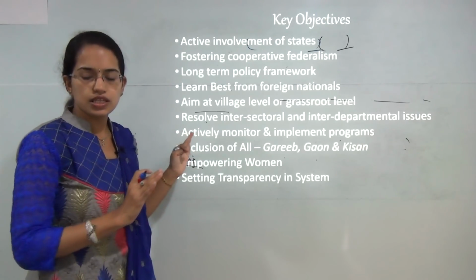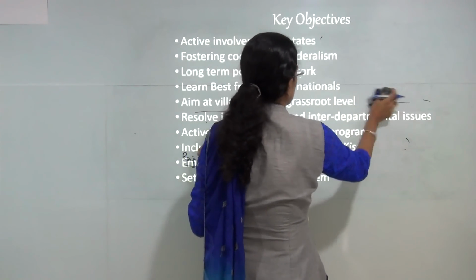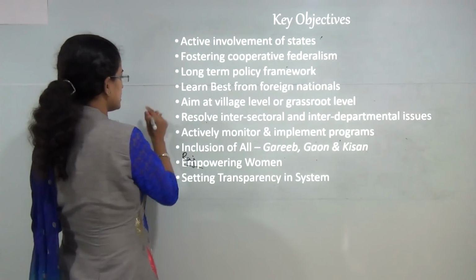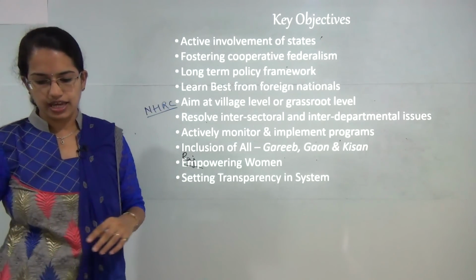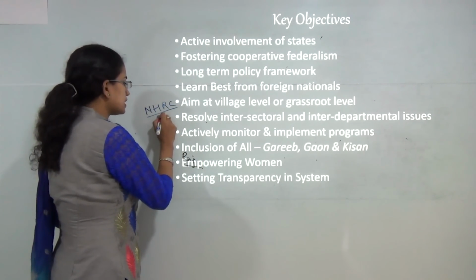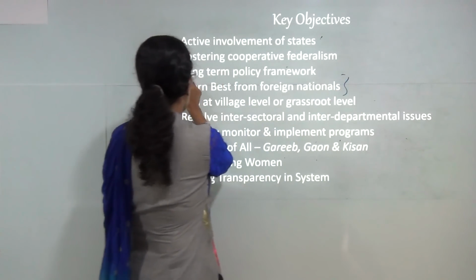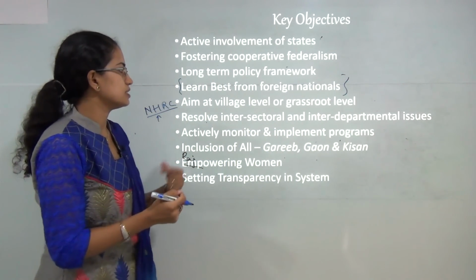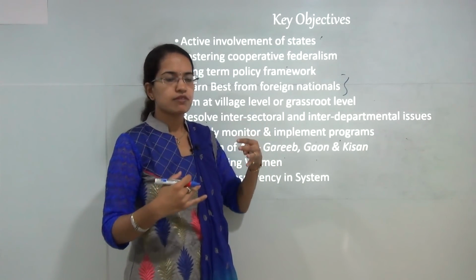Now moving on to the key points or the key objectives of Niti Aayog. The first and foremost is that Niti Aayog was formed on the ideas of the NDRC, which is a body of China, that is the National Development and Reform Commission. So the basic idea of Niti Aayog is to learn the best from foreign nations, as we have done in our constitution, taking the best from different nations. Similarly, the key idea of Niti Aayog is to take the best from foreign nations.